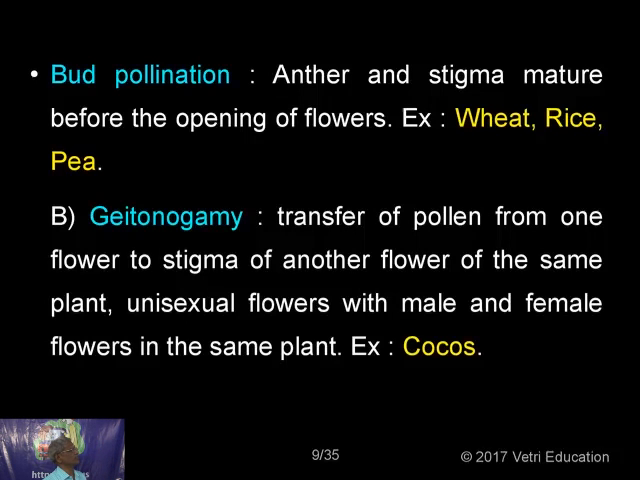Now, bud pollination in the closed flowers, in the cleistogamous flowers, mostly the pollination will be taking place only when it is a bud. So, anther and stigma mature before the opening of the flowers. Example: wheat, Triticum, rice, Oryza sativa, pea, Pisum sativum.